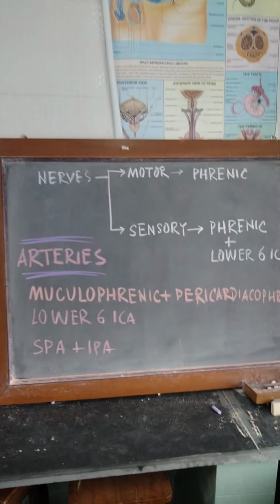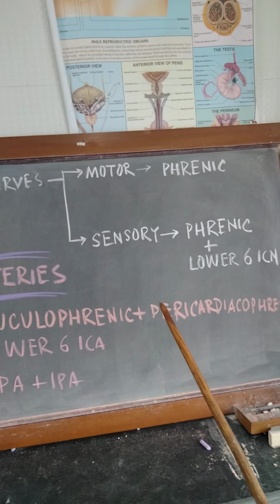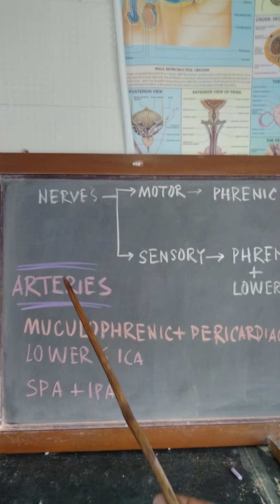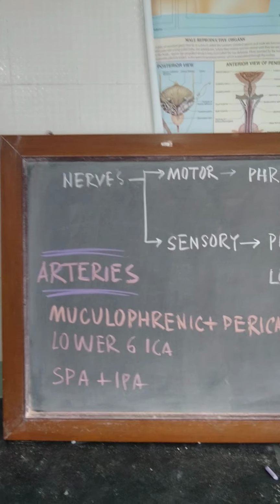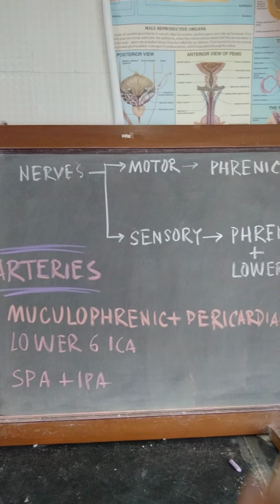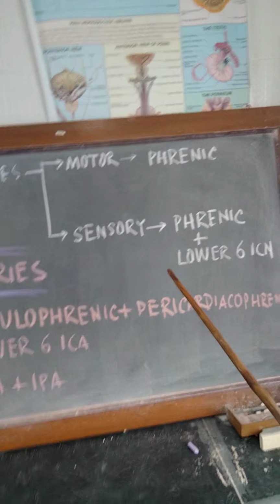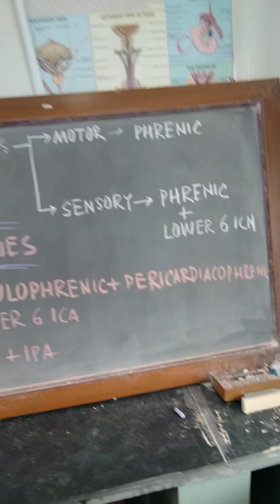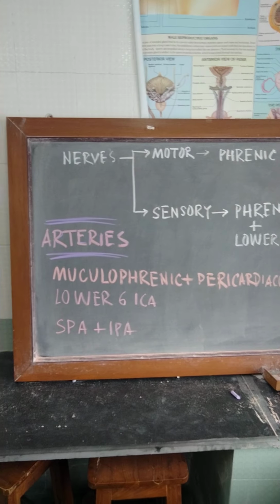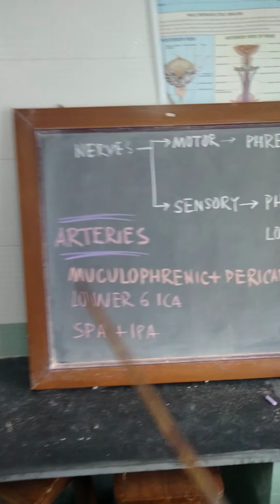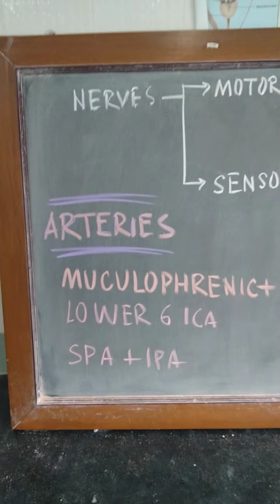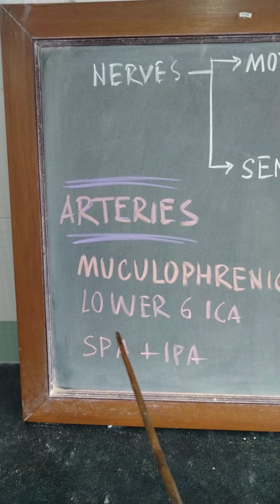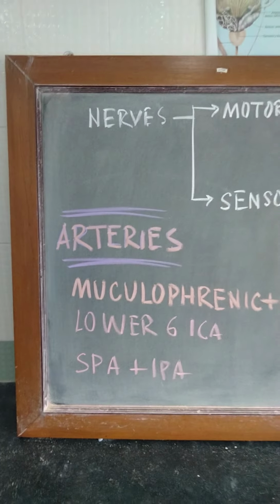A number of arteries supply the diaphragm. Musculophrenic and pericardiophrenic both are branches of the internal thoracic artery. As we know, these pericardiophrenic arteries accompany the phrenic nerves in the mediastinum. Apart from these two arteries, the lower 6 intercostal arteries, superior phrenic artery and inferior phrenic artery.